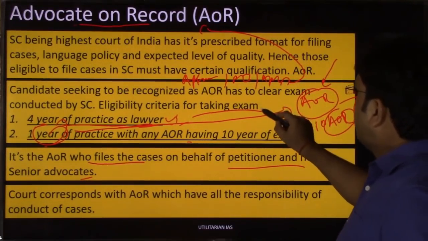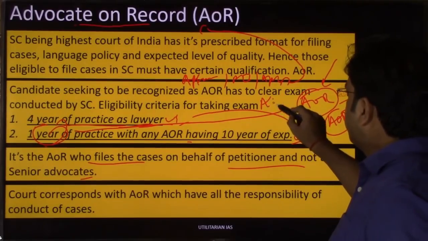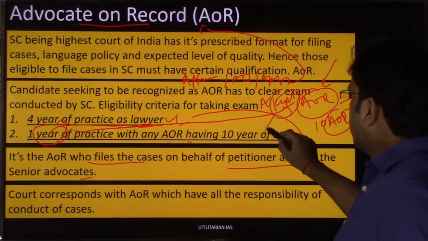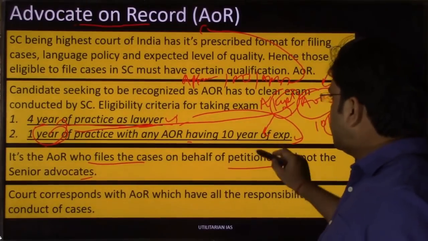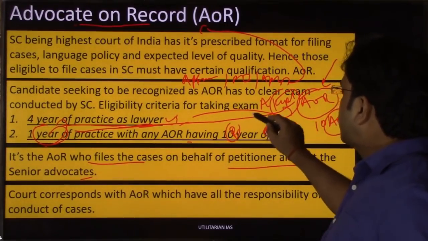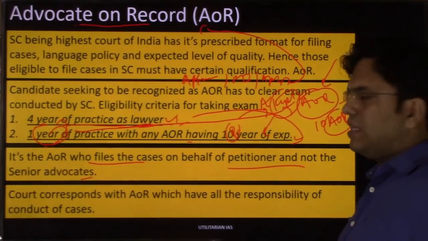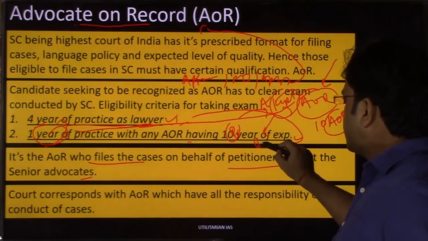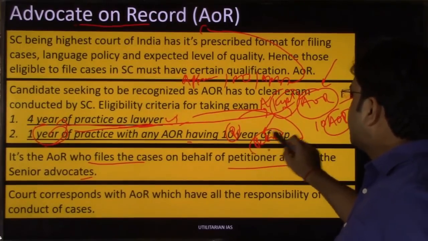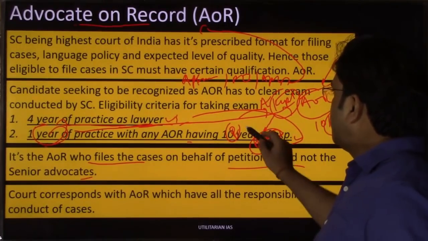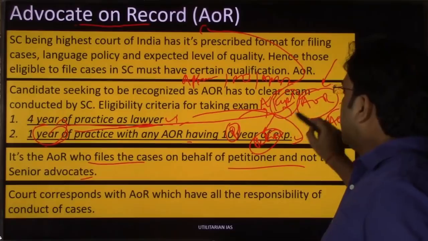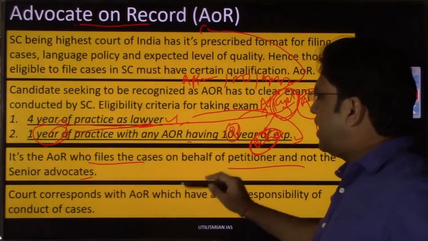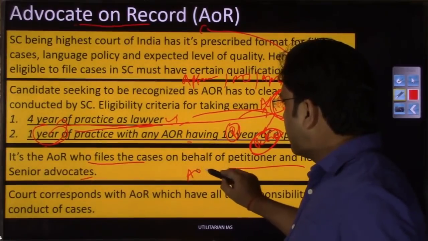So suppose you have appointed Kapil Sibal as your lawyer in a case. Now the court will not communicate with you, the petitioner, right? The court will neither communicate with Kapil Sibal, nor with the petitioner. It does not matter whether you are petitioner or respondent. The Supreme Court will not directly communicate either with your advocate or with you, right? The link will be the advocate on record.